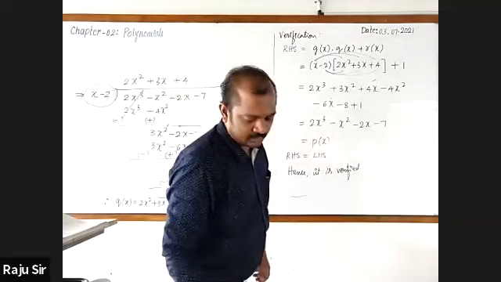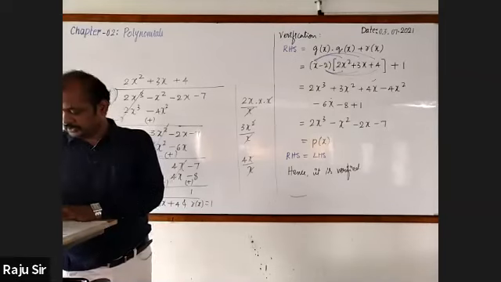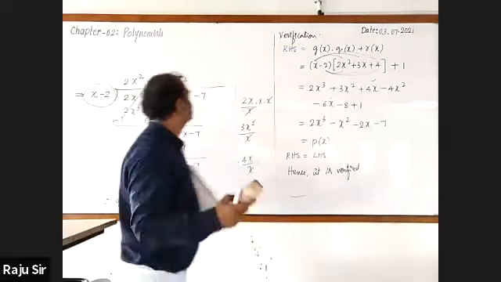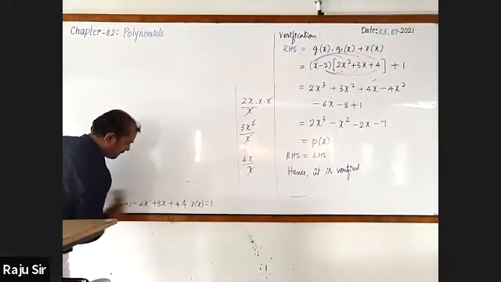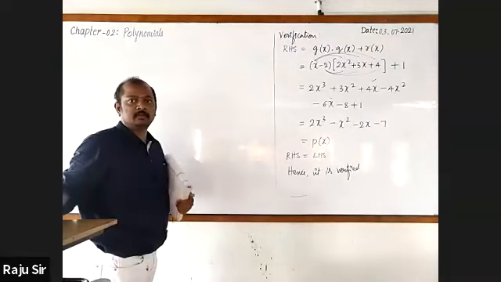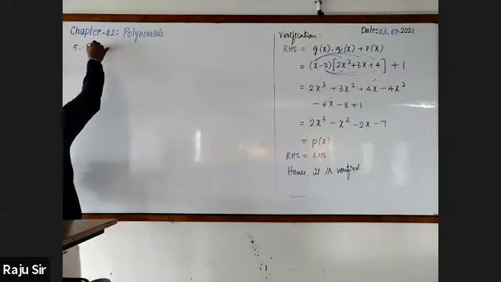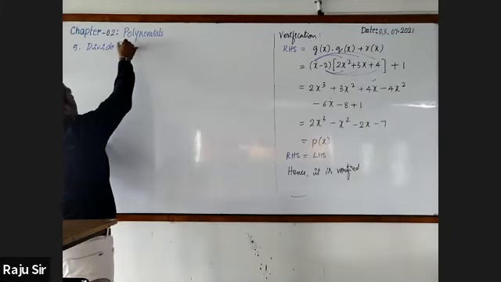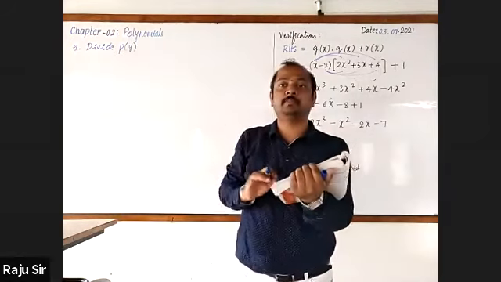Now let me go for taking another one. It is from this chart. Fifth question, please. Write with me. Divide P of y. They have given the polynomial in terms of the variable y.